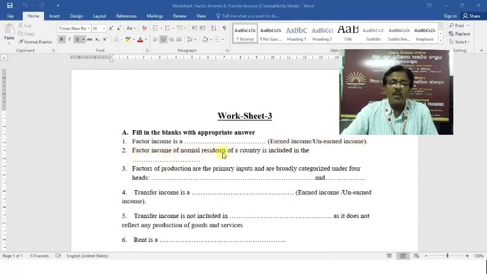Factor income of normal residents of a country is included in the dash. Factors of production are the primary inputs and are broadly categorized under 4 heads. Fill the blanks only. Then number 4, transfer income is a dash, earned income or unearned income. Transfer income is not included in dash as it does not reflect any production of goods and services.